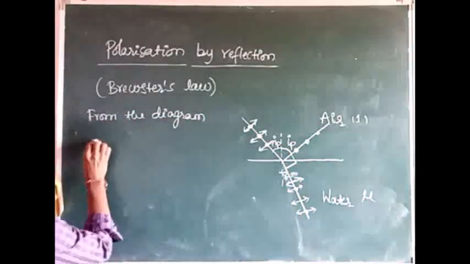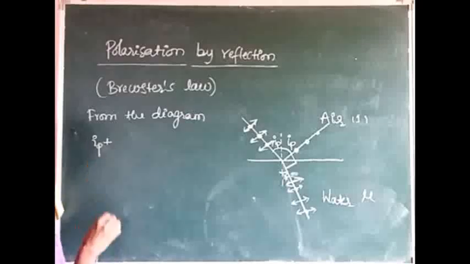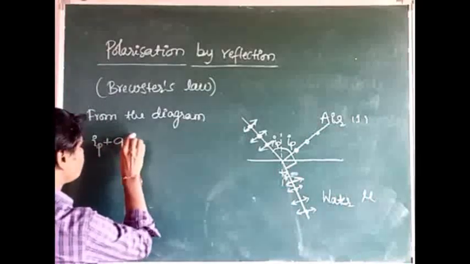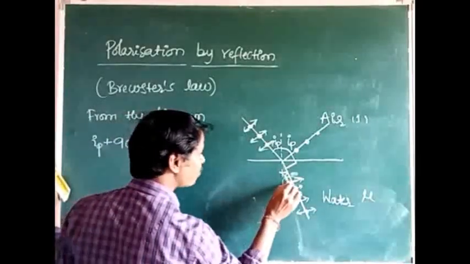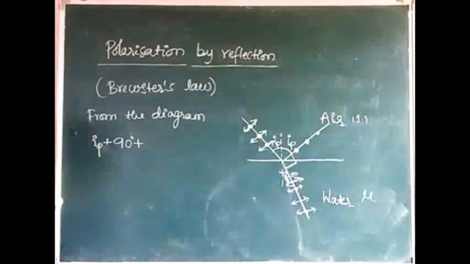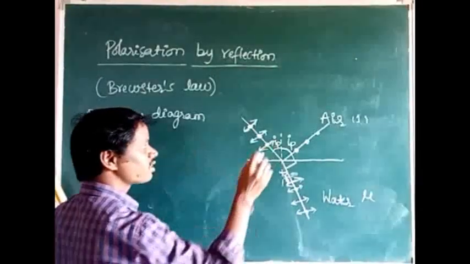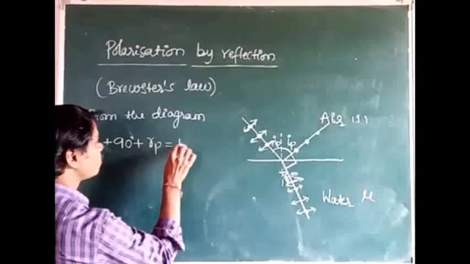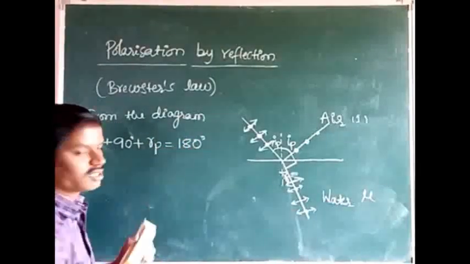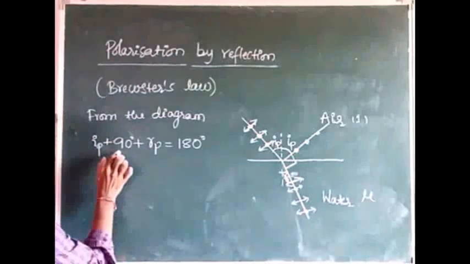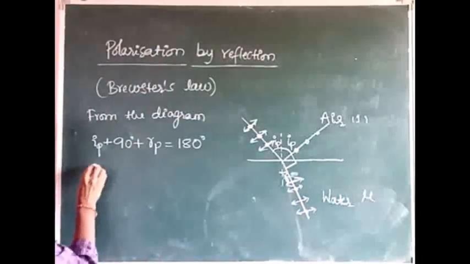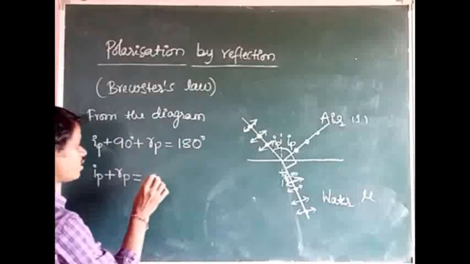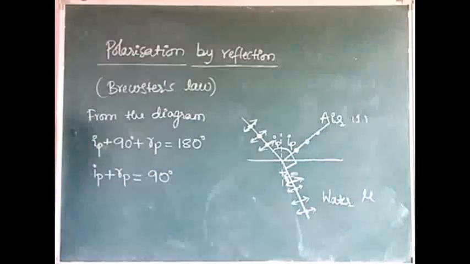So we can write IP plus 90 degrees plus RP, where RP is the angle of refraction for the angle of incidence equal to the polarizing angle, is equal to 180 degrees. Then I take 90 degrees to the right hand side. That is IP plus RP is equal to 180 minus 90, that is 90 degrees.